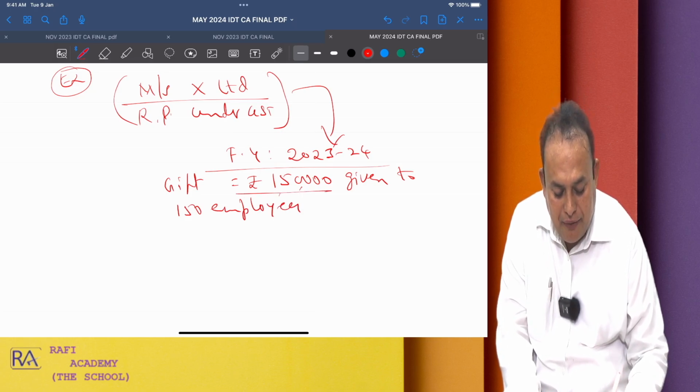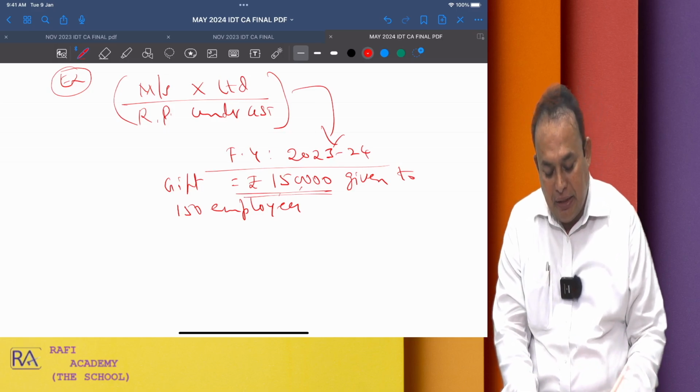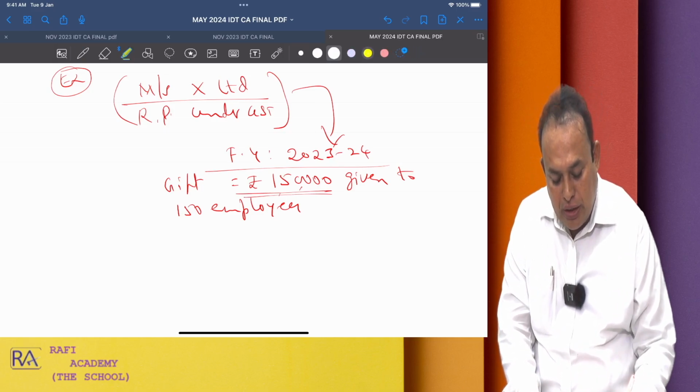Total gift 1,50,000 given to 150 employees in the financial year 23-24.